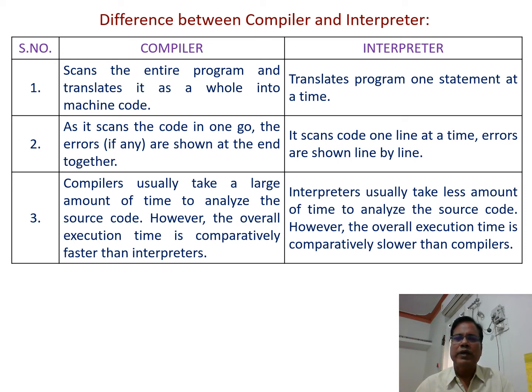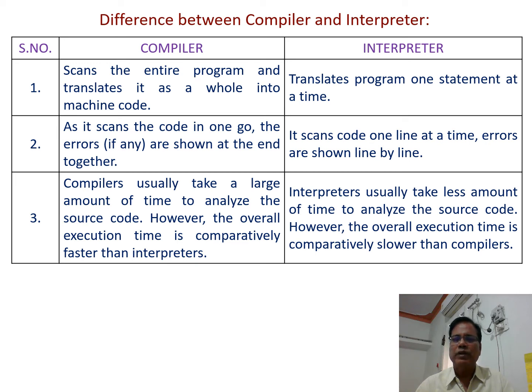Compilers usually take a large amount of time to analyze the source code. However, the overall execution time is comparatively faster than the interpreter. Interpreters usually take less time to analyze the source code.